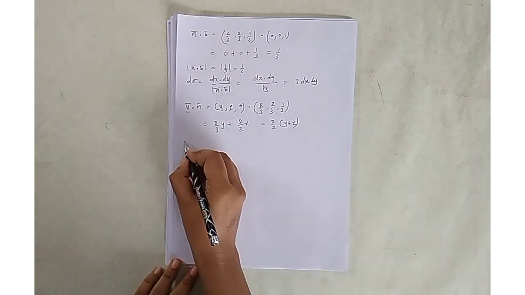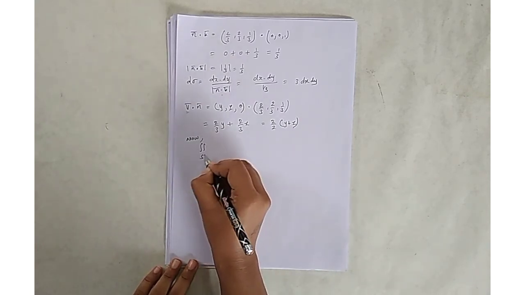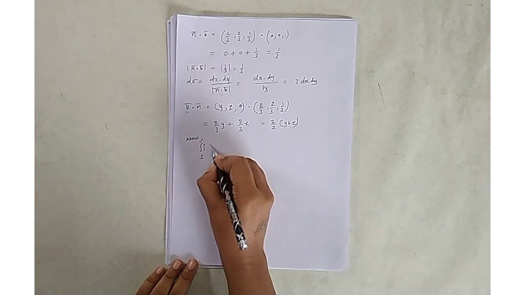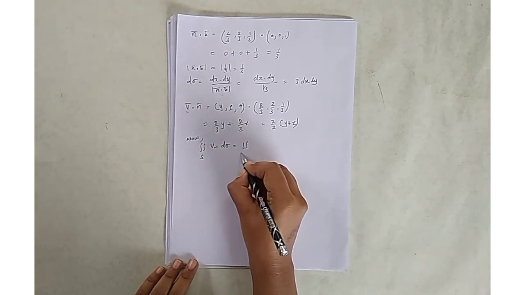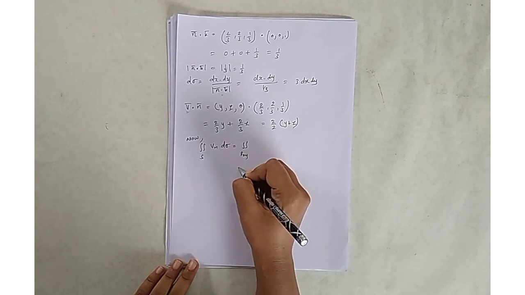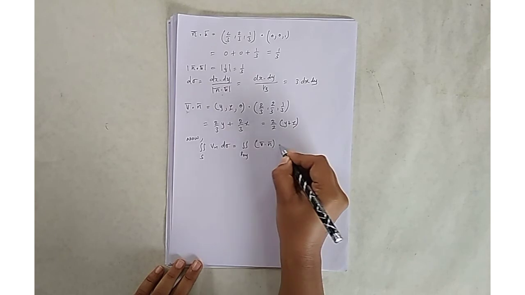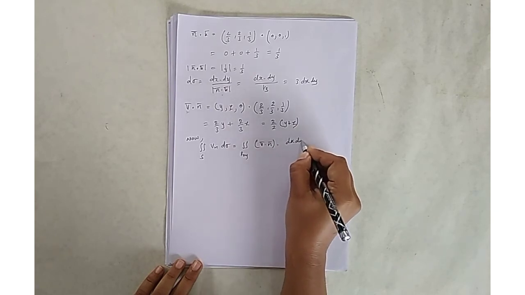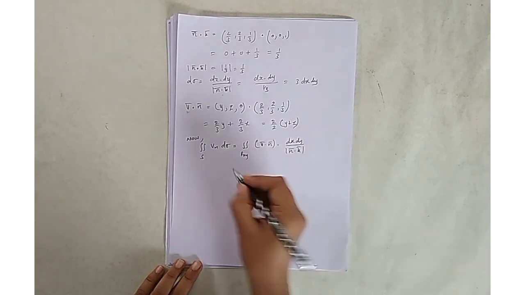So finally, the double integral on surface S of v bar dot n bar d sigma is equal to the double integral over region Rxy of v bar dot n bar into dx dy upon the absolute value of n bar dot k bar.